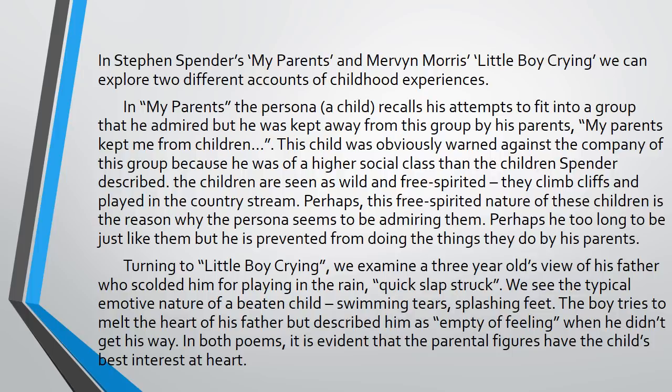Turning to Little Boy Crying, and you see the nice paragraph format there, you have to write in paragraphs, that is continuous prose, and you use your link words to show you there as well. Turning to Little Boy Crying, we examine a 3-year-old's view of his father who scolded him for playing in the rain. "Quick slap struck." That's what that was. That was the scolding.